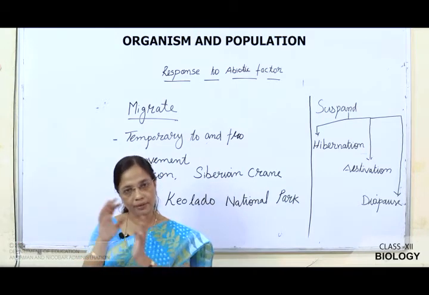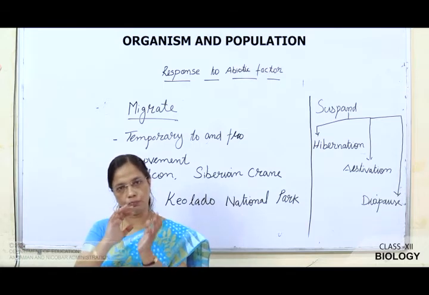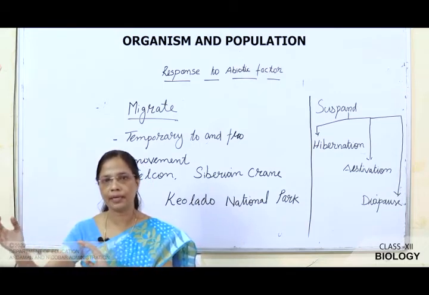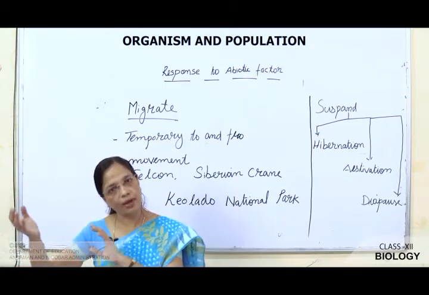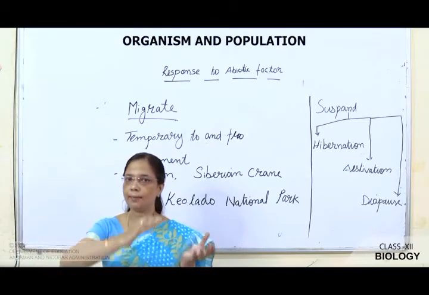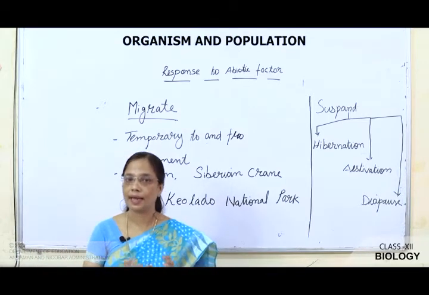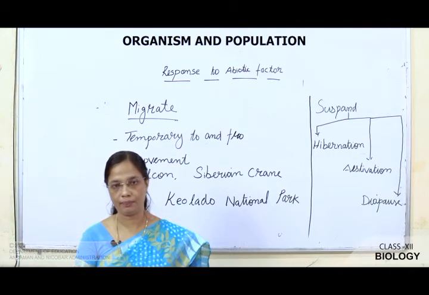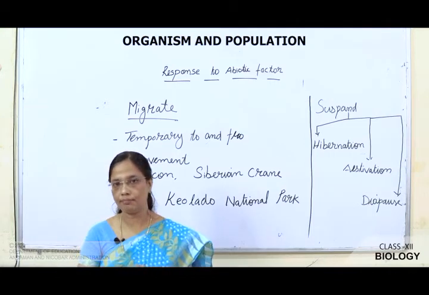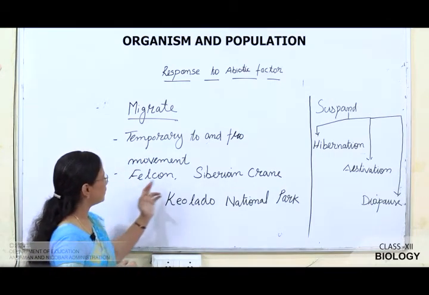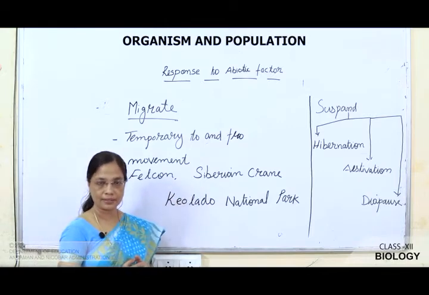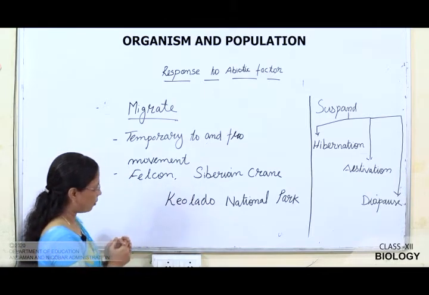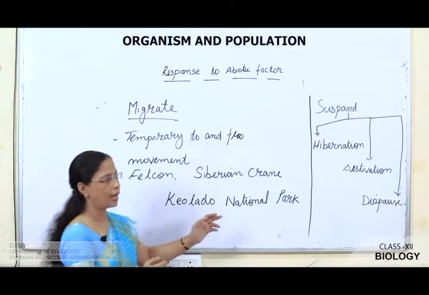Okay. Temporarily they move out of the original place to a new place and return back to the same place when the climatic condition becomes favorable. This you can see in birds like falcons, Siberian cranes. We can talk about a national park, Keoladeo National Park.